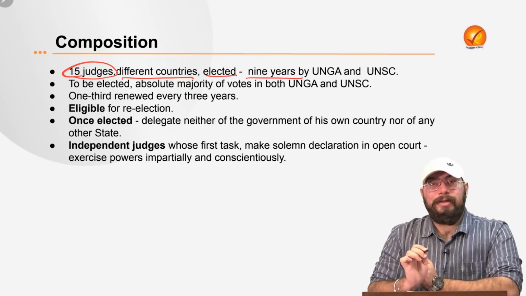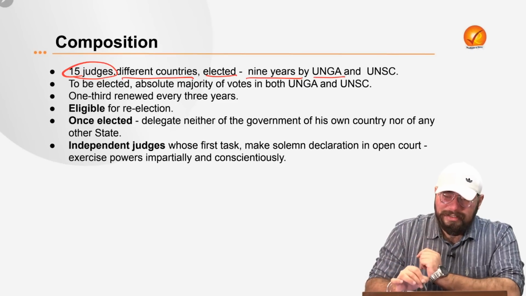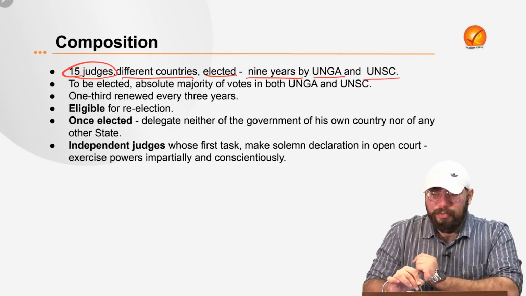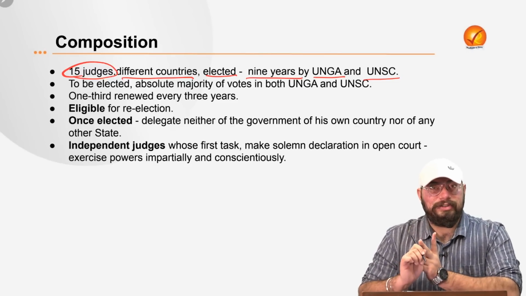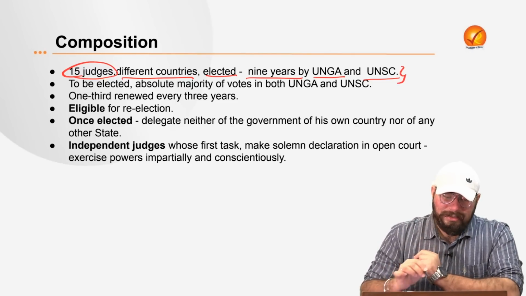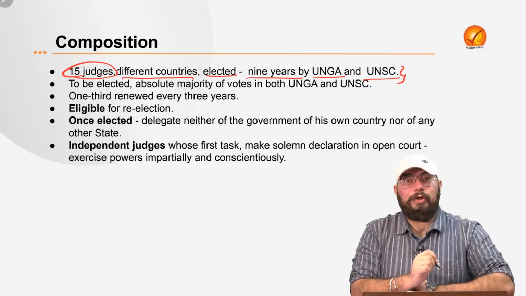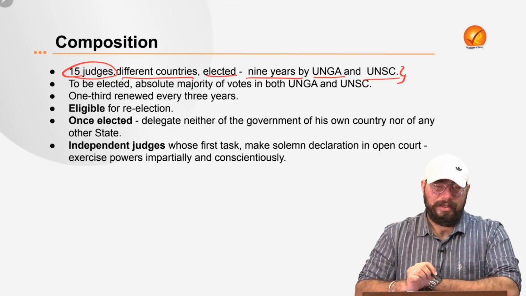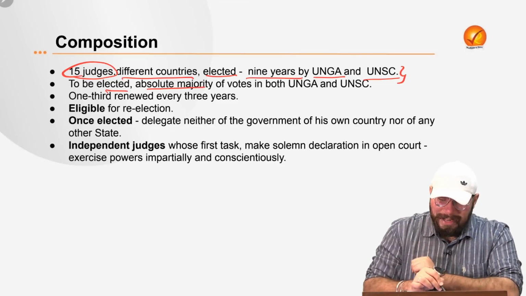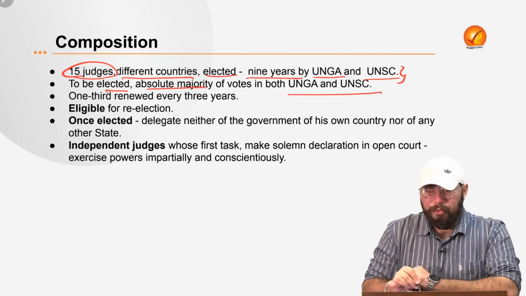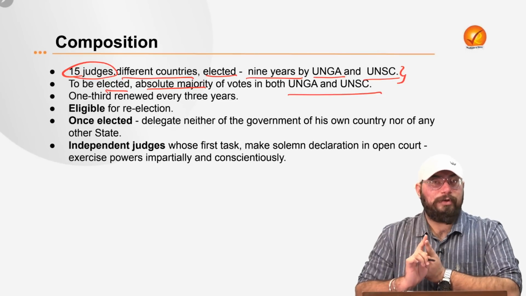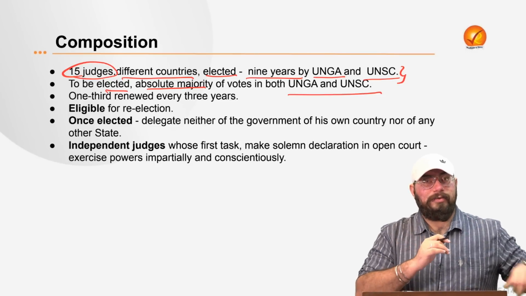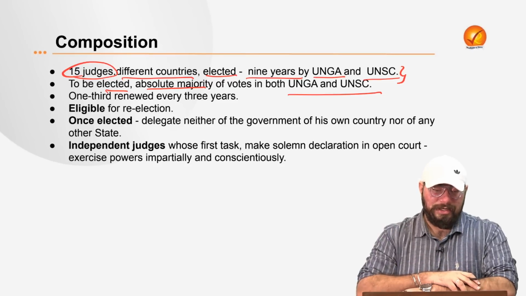And they are elected by whom? They are elected by the United Nations General Assembly and the UN Security Council. So the UN Security Council and the United Nations General Assembly together elect the 15 judges of the International Court of Justice. And they are to be elected by an absolute majority of votes in both UNGA and UNSC. So there should be an absolute majority of votes in the United Nations General Assembly and Security Council in order for the